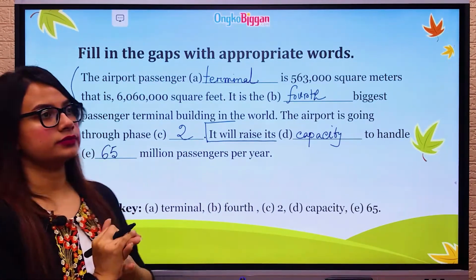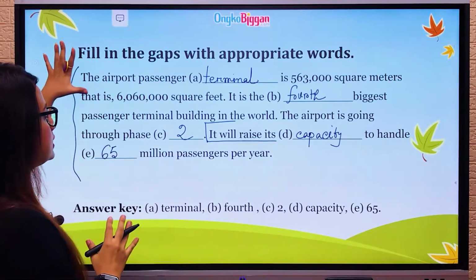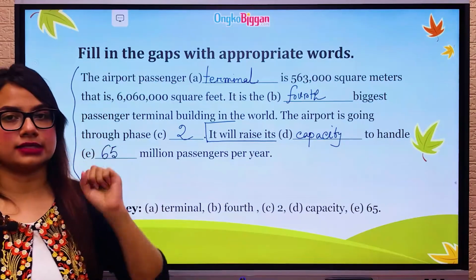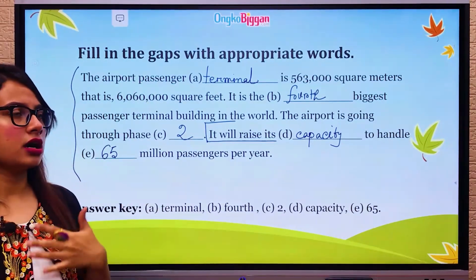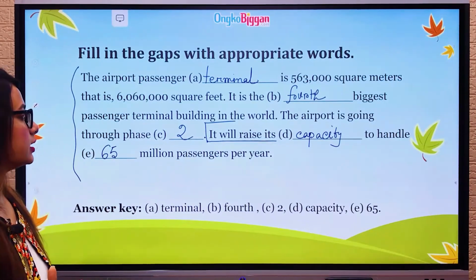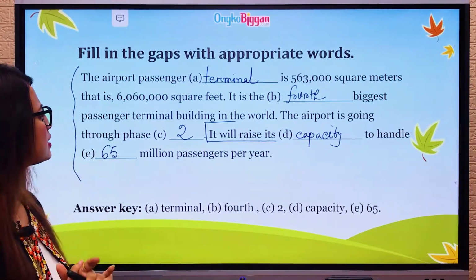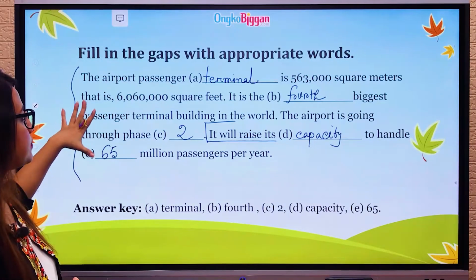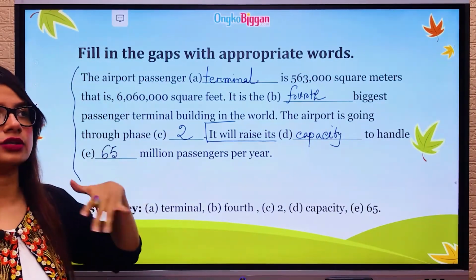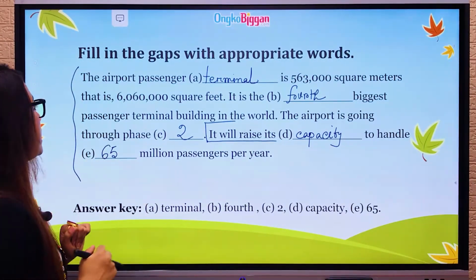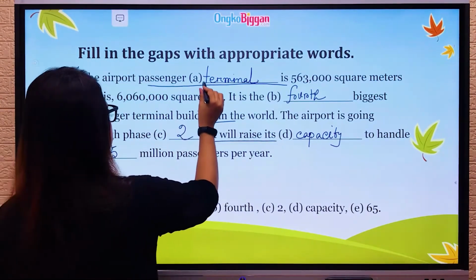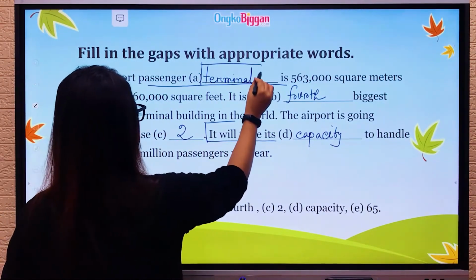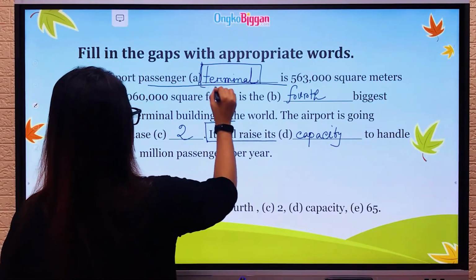So it's not like you will get the exact paragraph in your exam. The sentences can sometimes be modified when you see your question paper. This is the passage that I have taken from the text, and you can see that the sentences are exactly the same, and you just need to look for answers and read the passage very carefully.